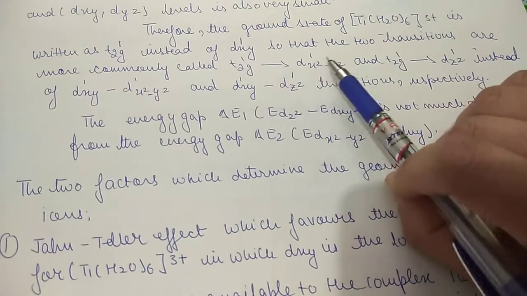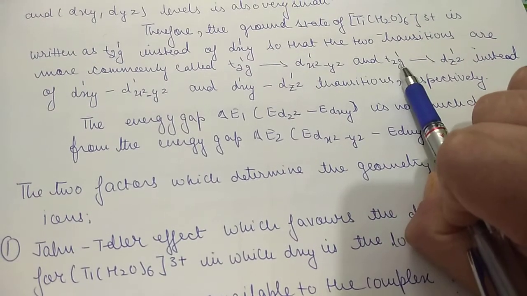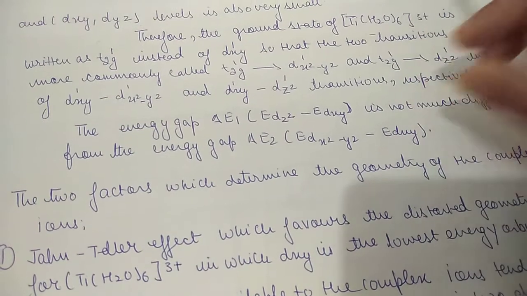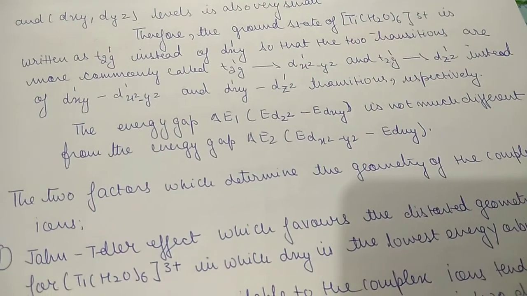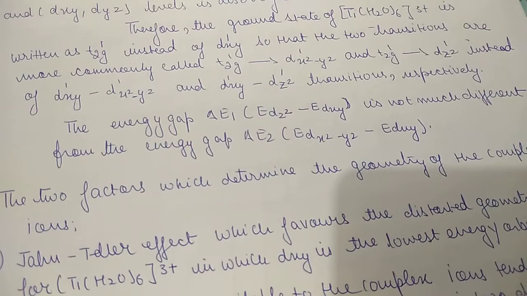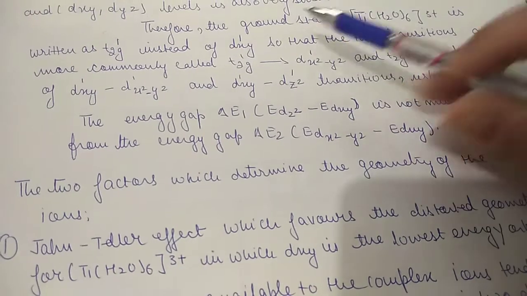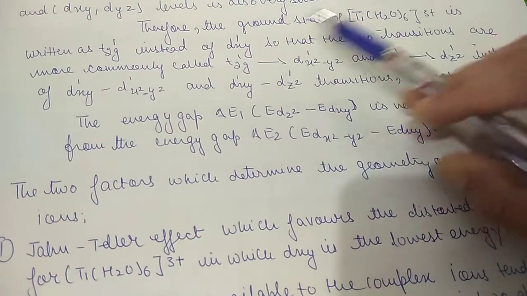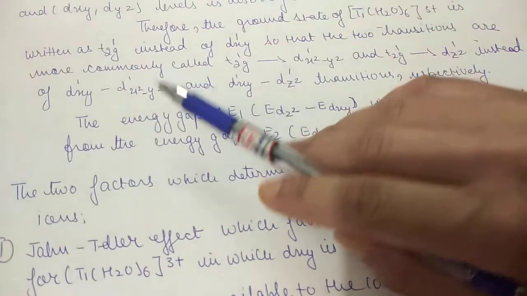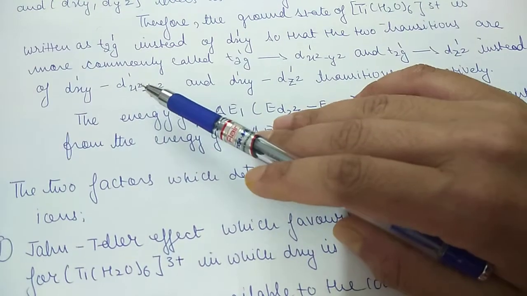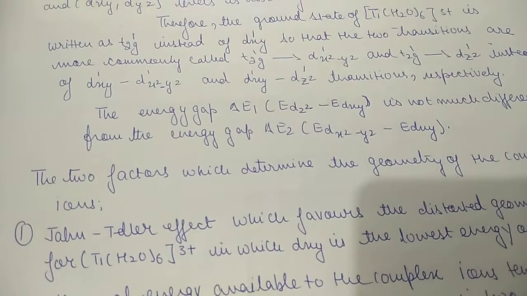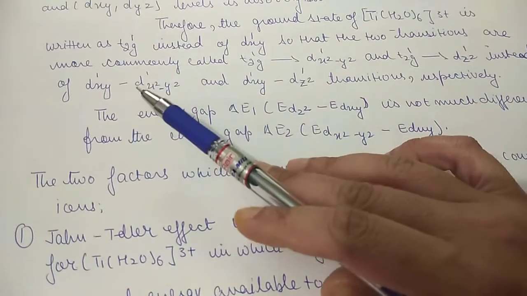From t2g1 to dx square minus y square, or from t2g1 to dz square. Because the energy difference in the split levels of t2g is negligible, instead of writing dxy, dyz, dzx we can write t2g1, and from t2g1 the electron moves to either dx square minus y square or dz square instead of dxy. This is what I have explained, the dxy to dx square minus y square and dxy to dz square transitions respectively.